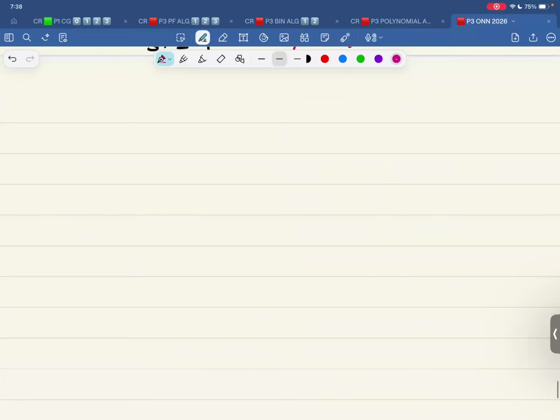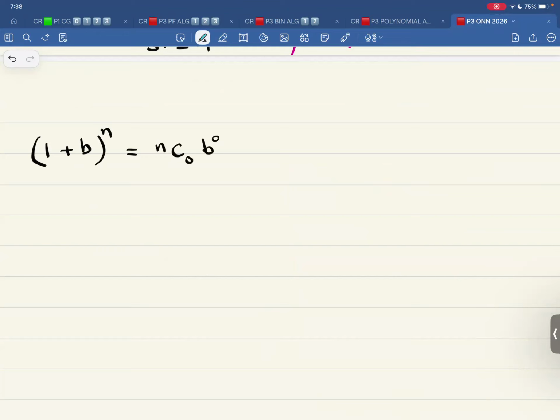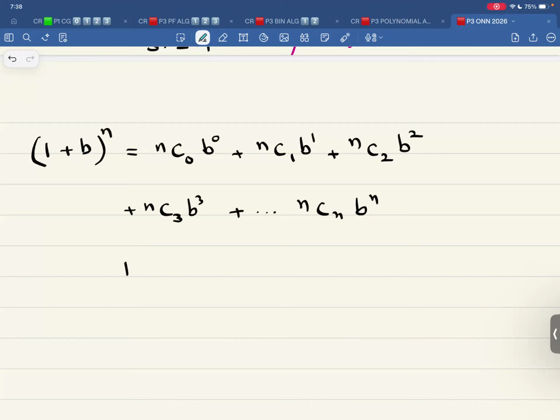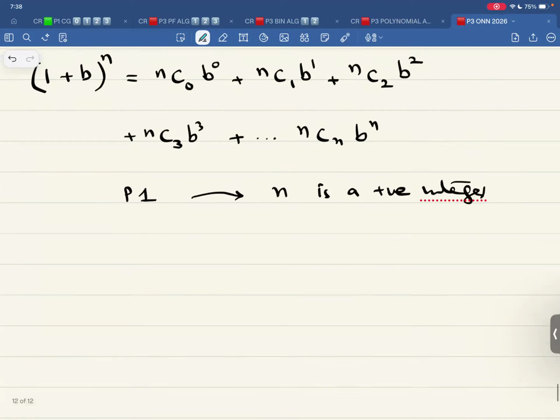Now, the formula, that is (1 + b) raised to the power of n, that is nC0 b to the power 0, nC1 b to the power 1, nC2 b to the power 2, nC3 b to the power 3. This is for P1, all the way till nCn b to the power n. This is for pure maths P1. In other words, n is a positive integer. The power is a positive integer.